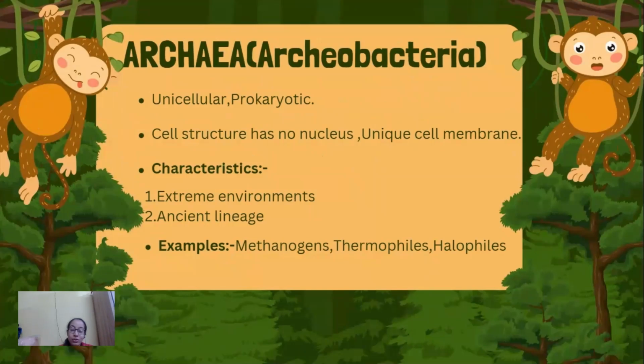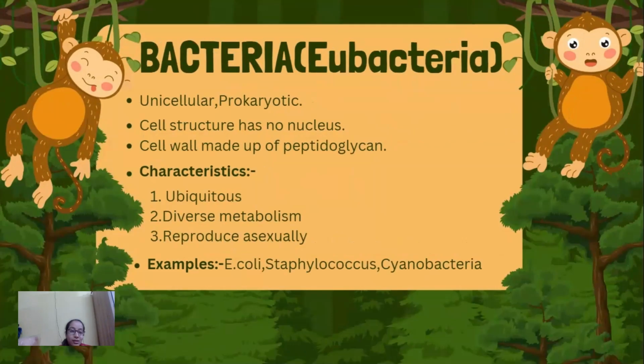The next thing that we are going to discuss is Archaea, or archaeobacteria. They are generally unicellular, prokaryotic in nature. The cell structure has no nucleus and the cell membrane is unique in nature. They have certain characteristics such as they can survive in extreme environments and they have an ancient lineage. Examples: methanogens, thermophiles, halophiles.